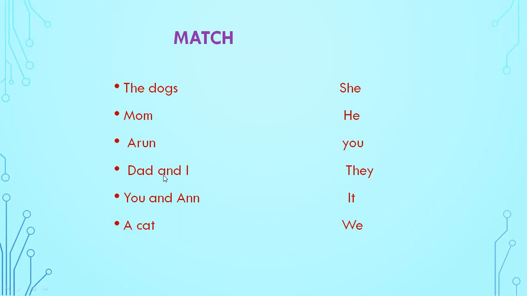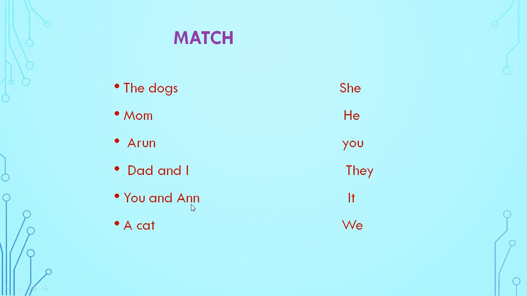Okay. Dad and I. See, I is there. Dad and I is also included. So, more than one person. There are two persons, dad and I. So, what will we use? We. Where do we have to match? With we. Understood this? Yes or no? Yes. Dad and I, we.